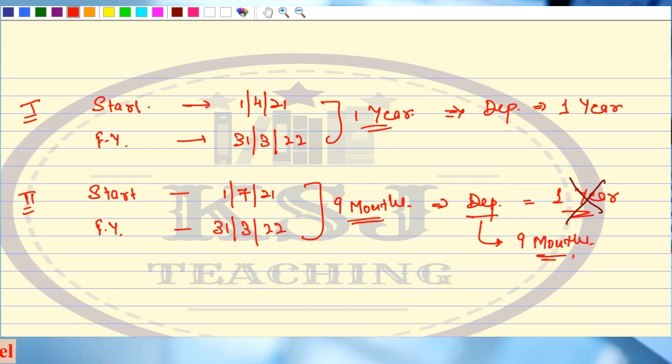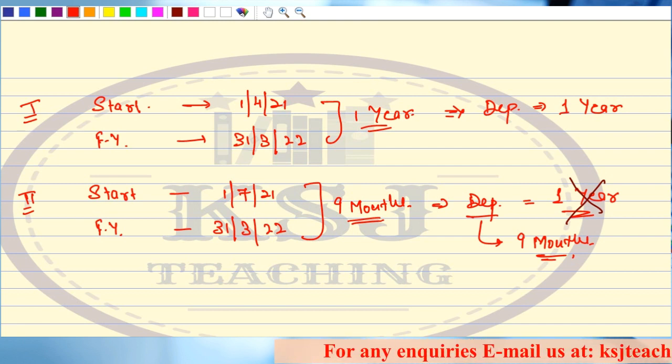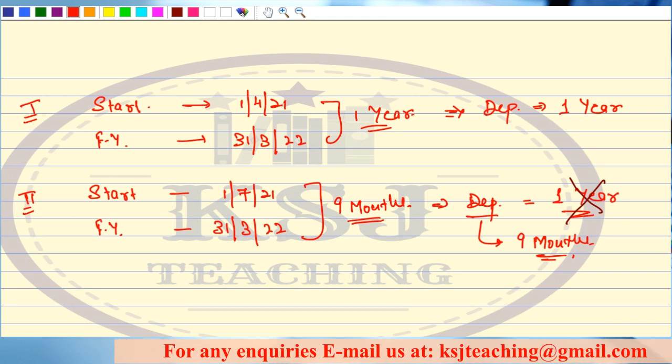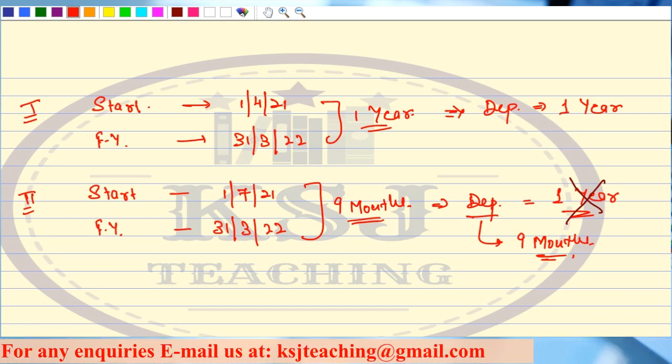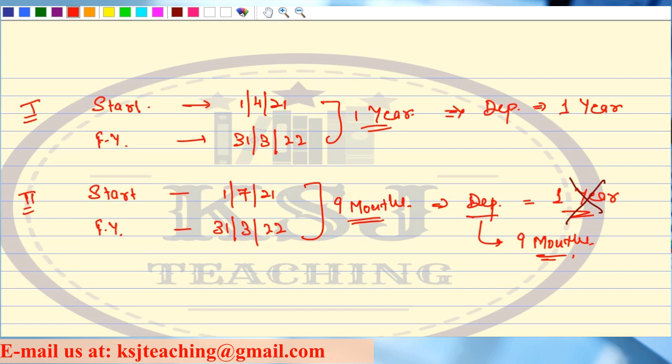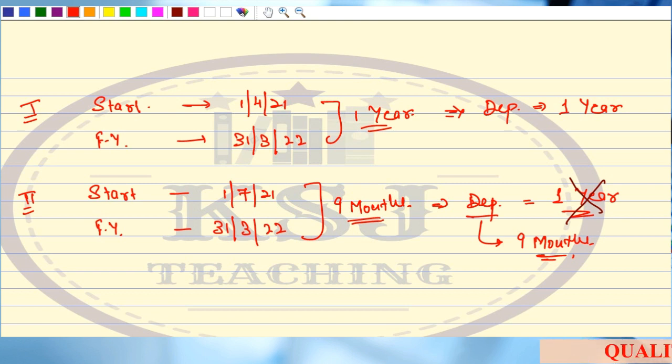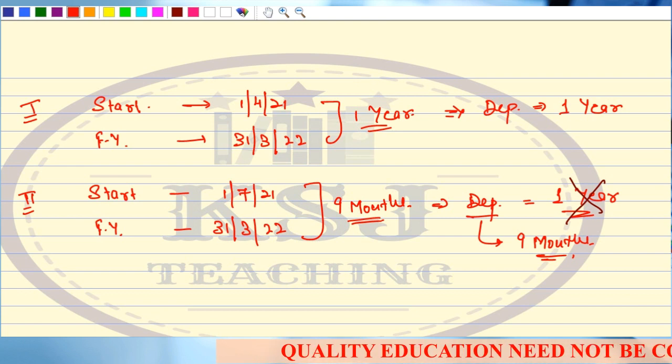Right? Similarly, there can be other expenditure also. Depreciation is one very common example that I have taken. So always mark these two dates: when your contract is starting and when you are closing your books. These two dates are very, very important. The first thing you have to do when reading a contract costing question is mark these two dates. This is very important for you, because of a very common mistake that you commit.